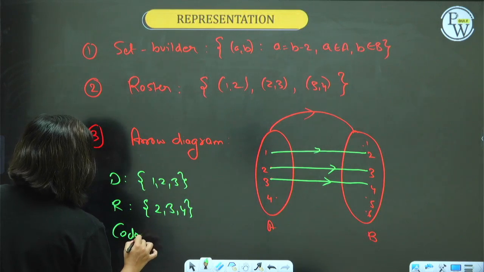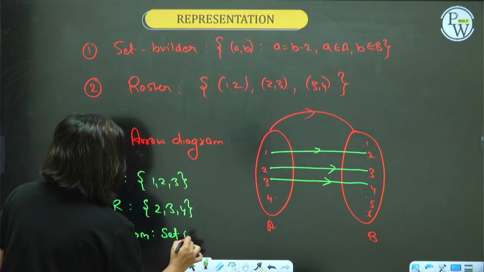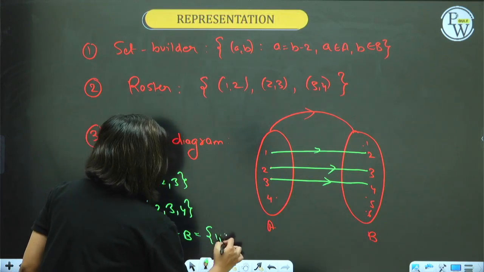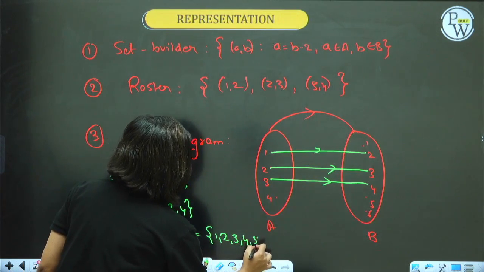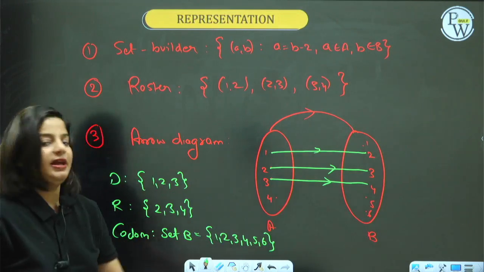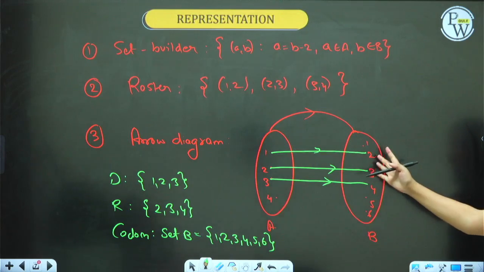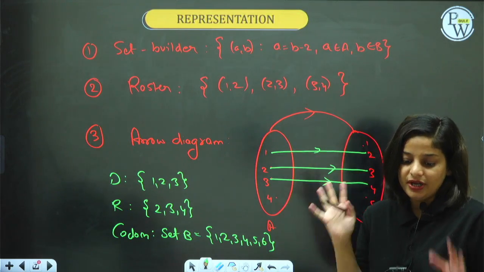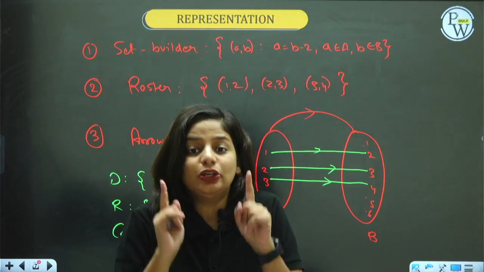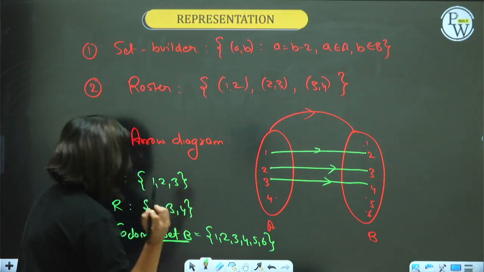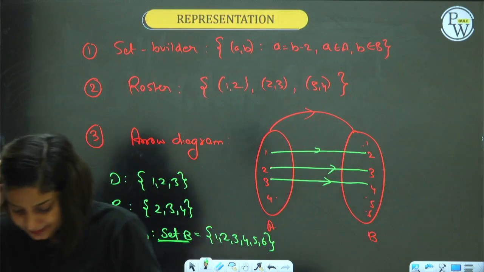Codomain is nothing but your set B. I mean this entire set B, which has 1, 2, 3, 4, 5 and 6. That will be the codomain. Range is only the elements which have been connected. Range is only the connected elements, but codomain means the entire set B. Codomain is equal to set B. Please remember this, right?